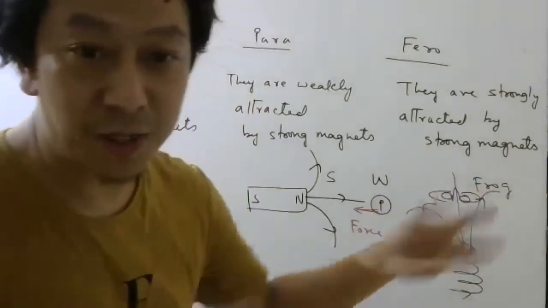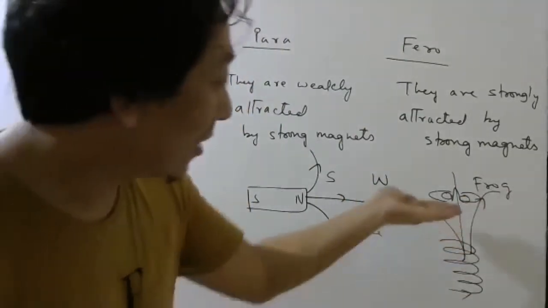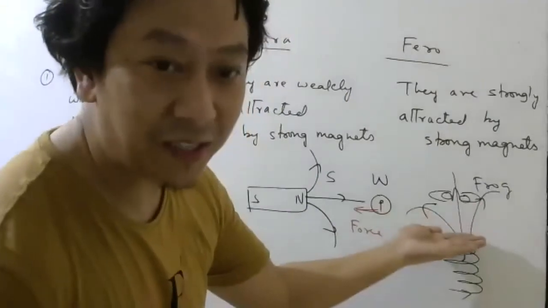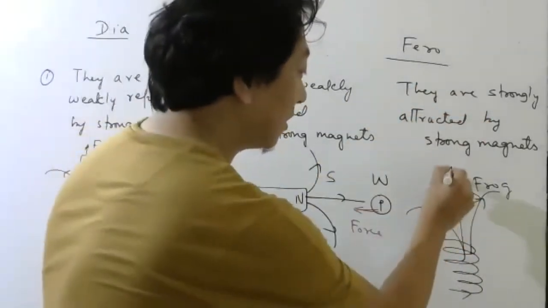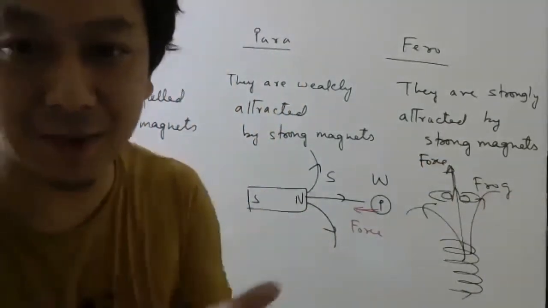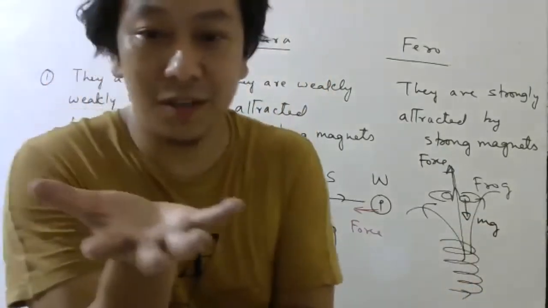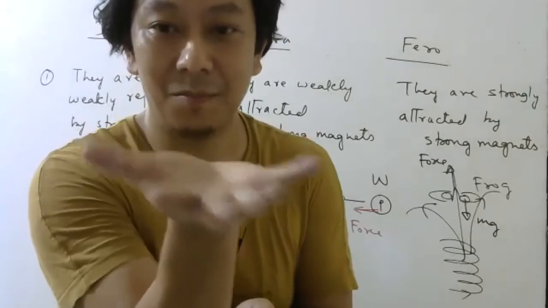So it will feel a force from stronger magnetic field region to weaker magnetic field region. With that force, you can balance the weight of the frog, mg. So you can put the frog in mid-air like this.